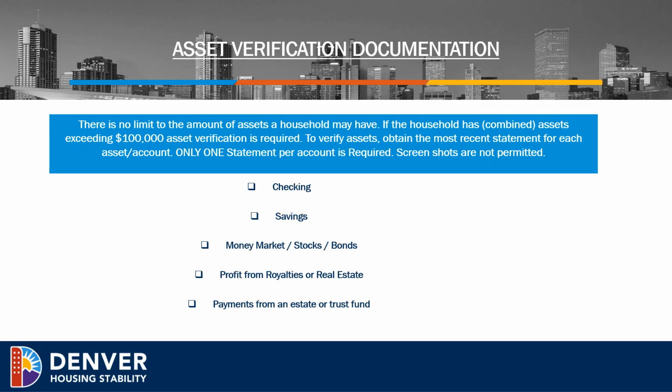Verification documentation. There is no limit to the amount of assets a household may have. If the household has combined assets exceeding $100,000, asset verification is required. To verify assets, obtain the most recent statement for each asset or account. Only one statement per account is required. Screenshots are not permitted.